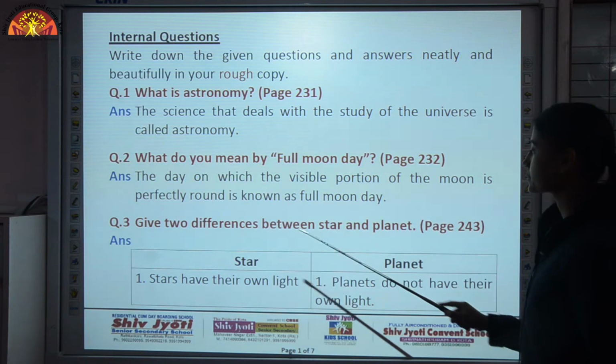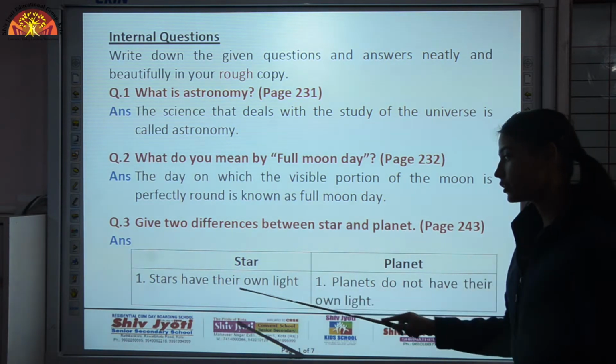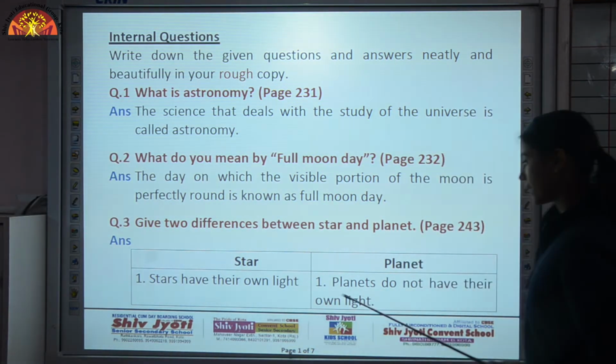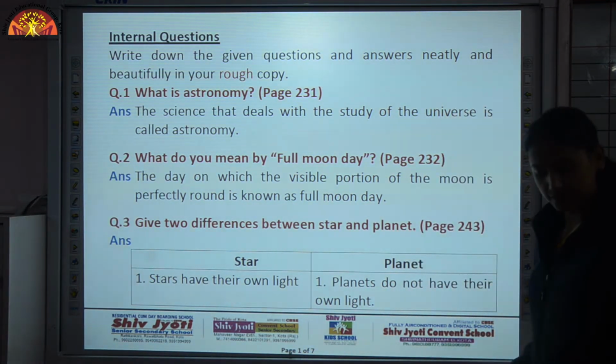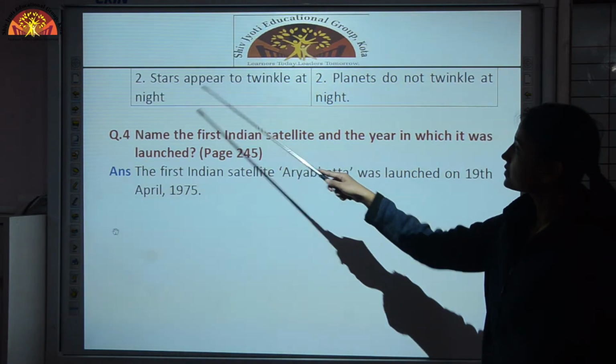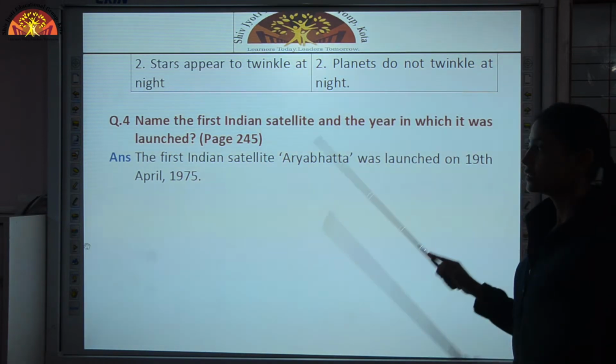Give two differences between a star and a planet. First is, stars have their own light, they are luminous, they produce their own light, and planets do not have their own light. Another is, stars appear to twinkle at night, whereas planets do not twinkle at night.